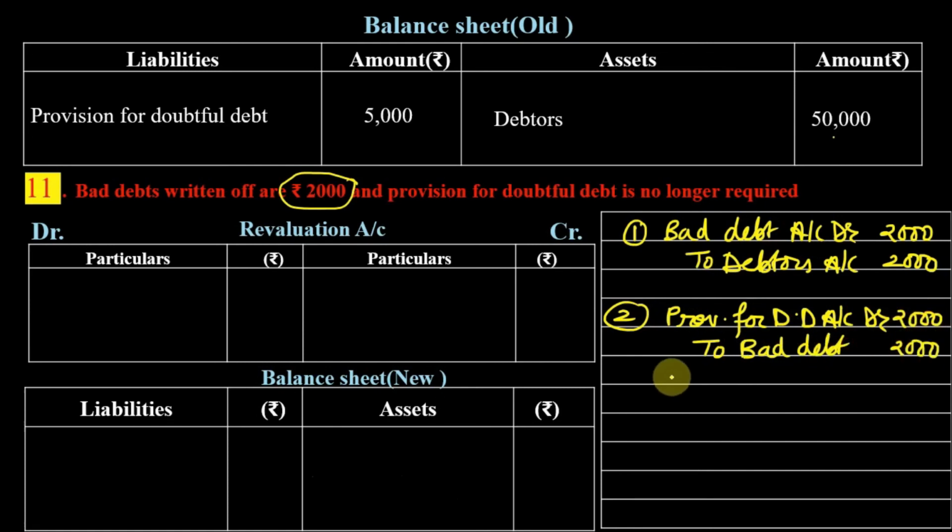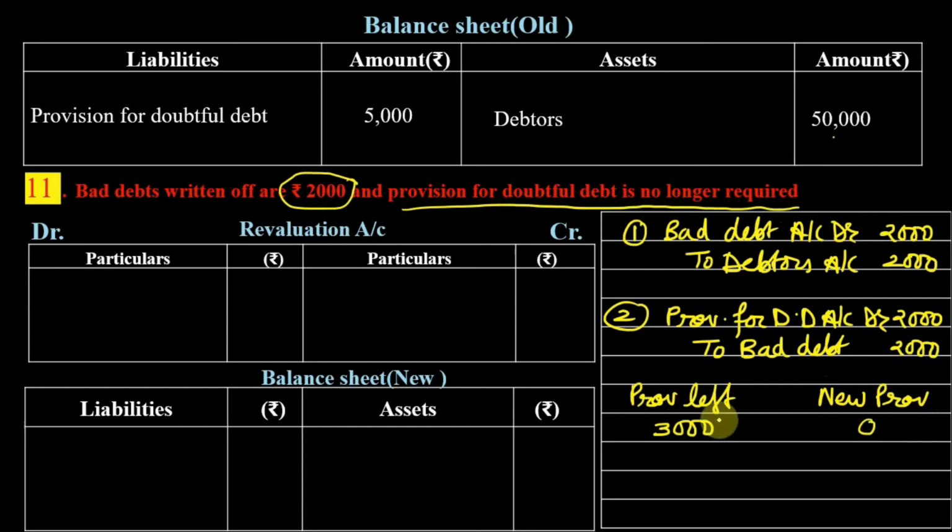So can you tell me how much is provision left? Provision left is 3000. And how much is a new provision which we require? New provision, if you can read this, the provision for doubtful debt is no longer required. So we want new provision to be 0. So you can see provision was 3000. We want this liability to be reduced to 0. So here liability is decreasing.